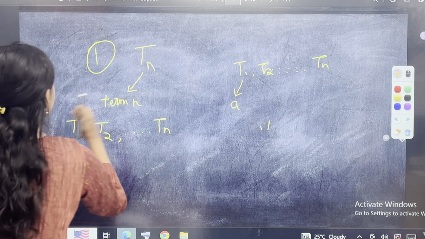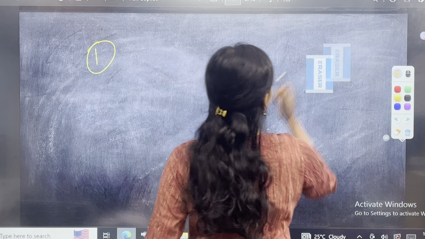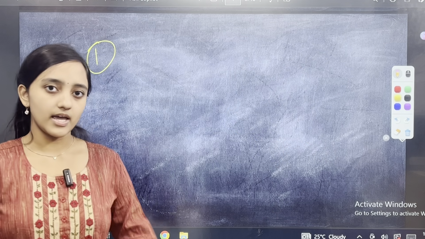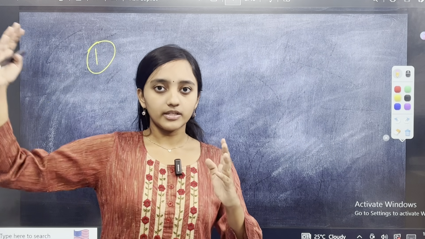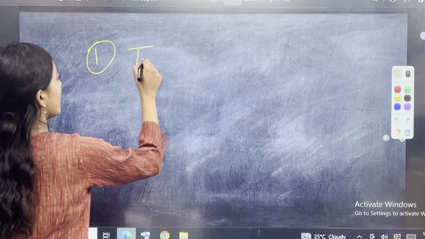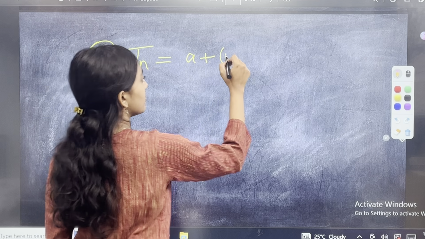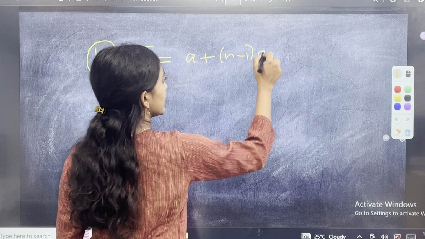So basically, suppose you have an arithmetic progression from say A dot dot dot till nth term. So the nth number will be calculated as A plus n minus 1 into D.